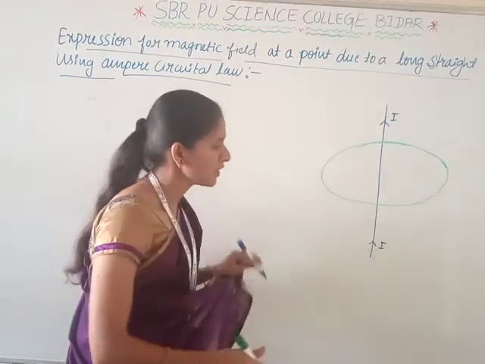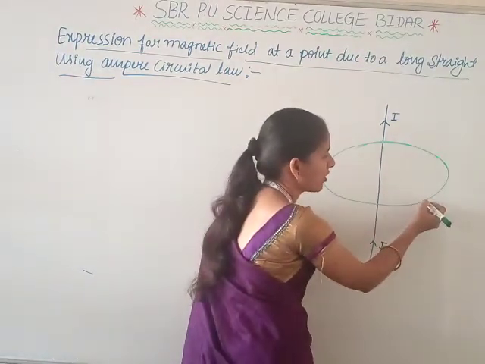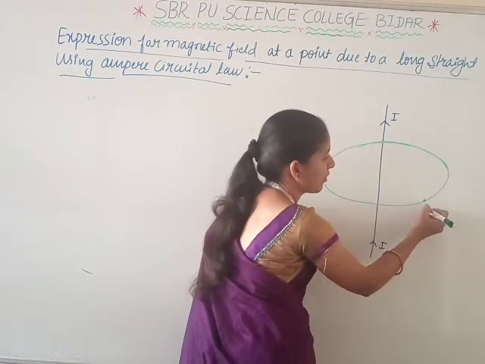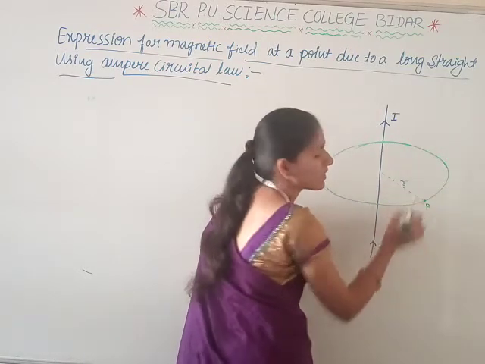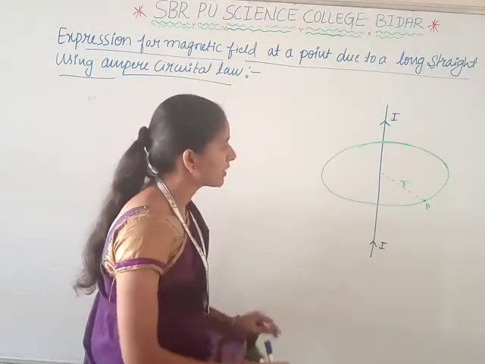Now consider any one point on the circle, point P. It is placed at a distance of R from the center of the circle, or from the conductor.